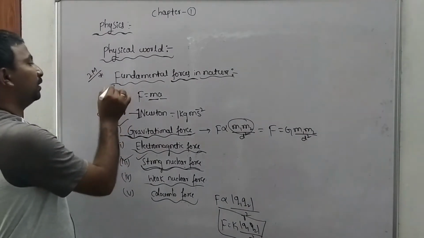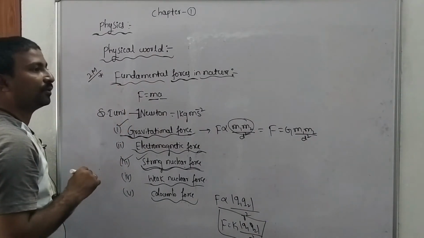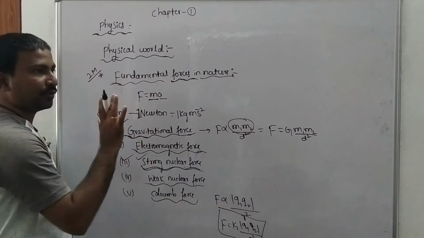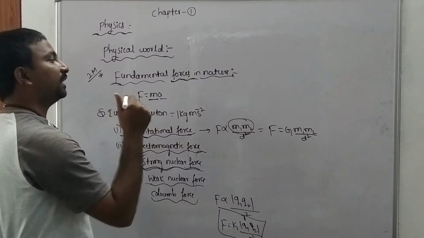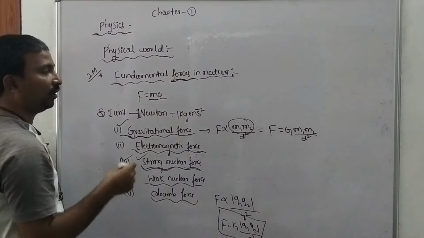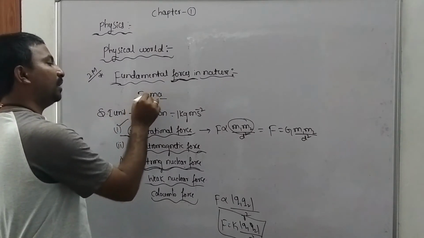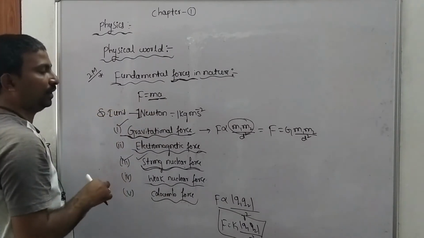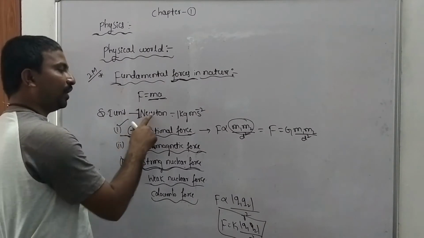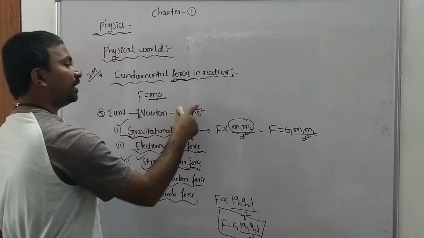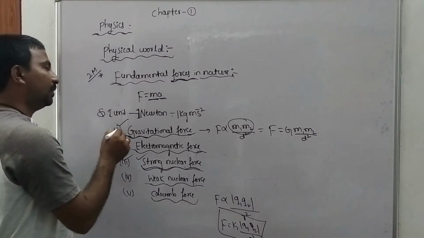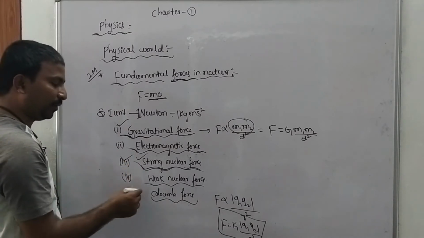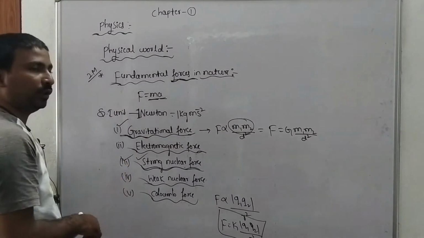Once again, the very important concept is basic or fundamental forces in nature. First of all, force means a push or pull which produces acceleration in the body. According to Newton's second law of motion, force is the product of mass and acceleration of the body. The SI unit of force is Newton. So 1 Newton is equal to 1 kg meter per second square. The important fundamental forces are gravitational force, electromagnetic force, strong nuclear force, weak nuclear force, and Coulomb force.